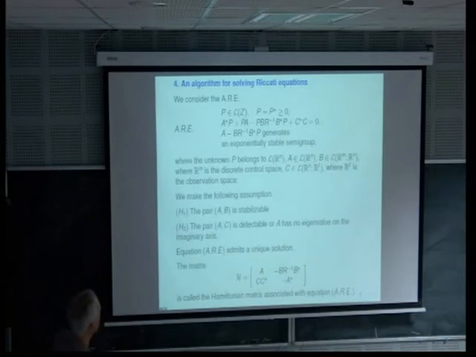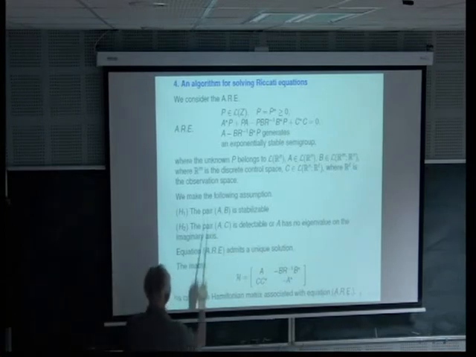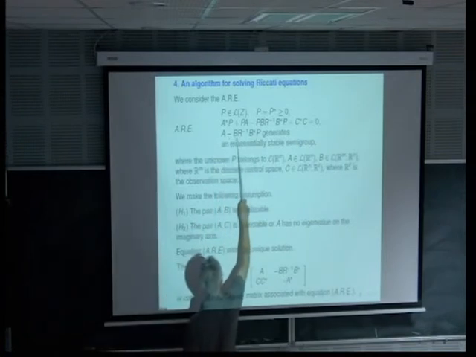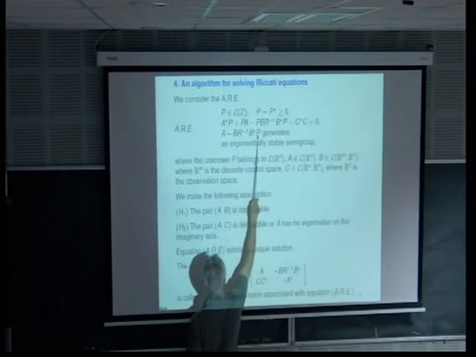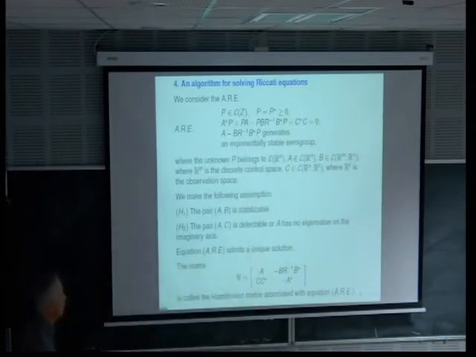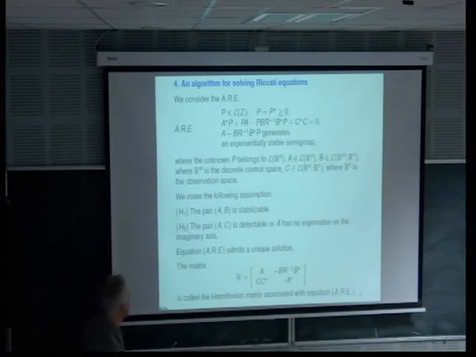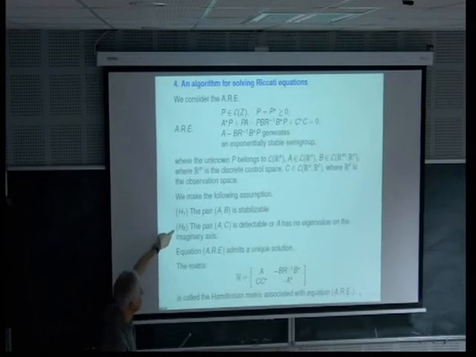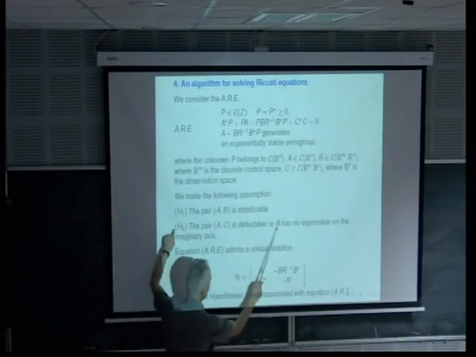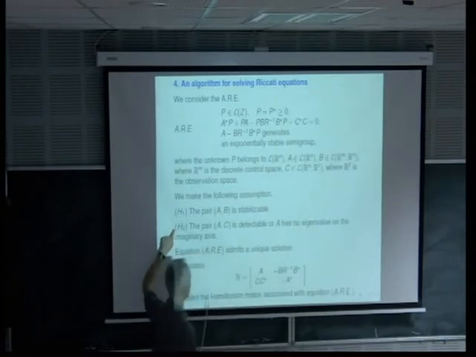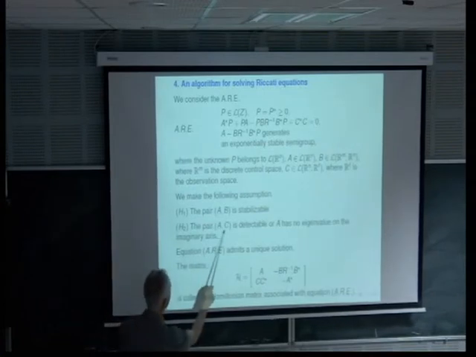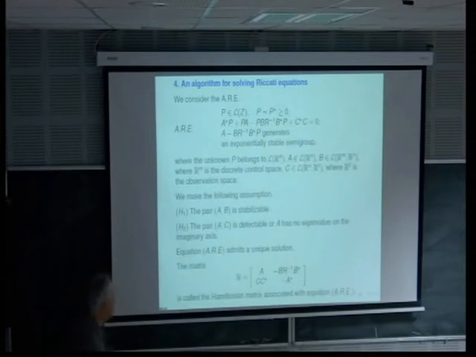And what we look for is a solution for which the corresponding A minus BK, minus R minus 1 B star P, generates an exponentially stable semigroup. The assumptions are the following: (A, B) is stabilizable, and (A, C) is detectable. But if A has no eigenvalue on the imaginary axis, we can remove this condition and replace it by the condition of stabilizability.